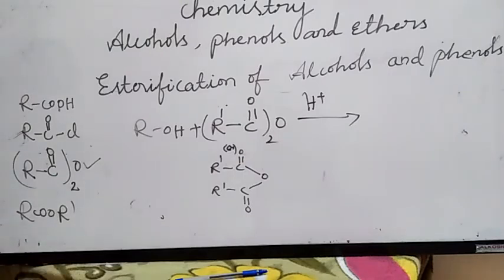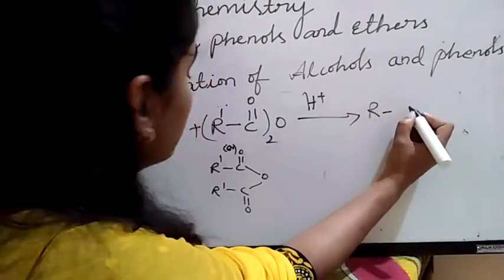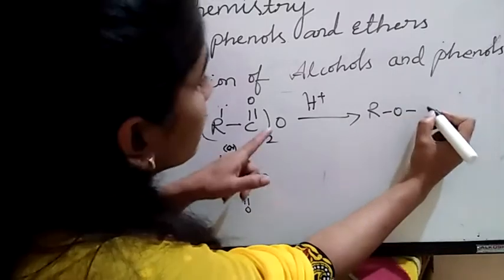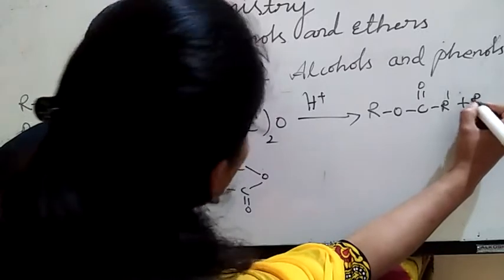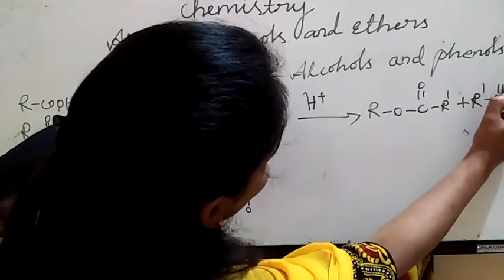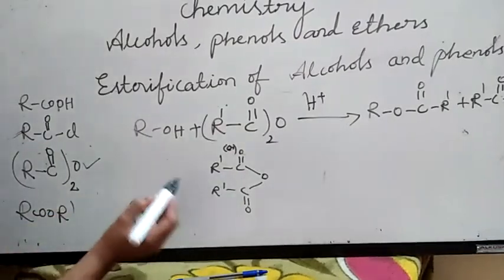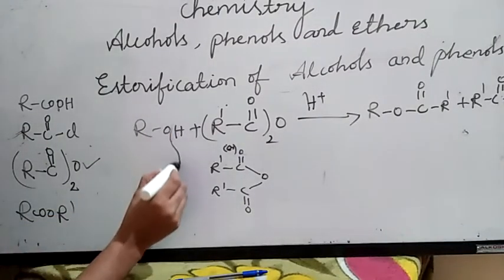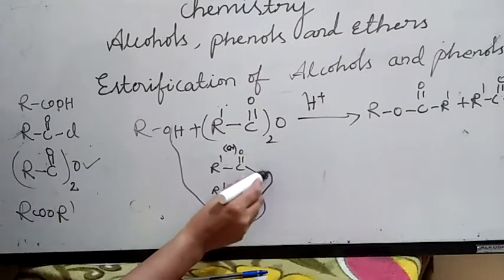If alcohols or phenols react with anhydrides, we are going to get ROCOR dash plus R dash COOH.